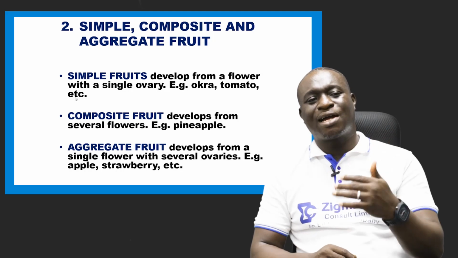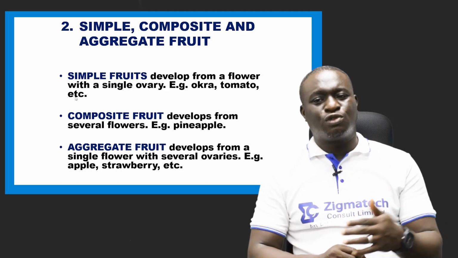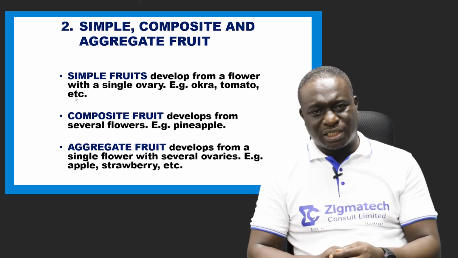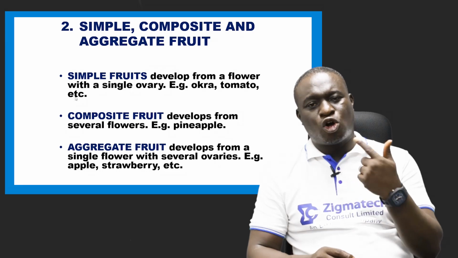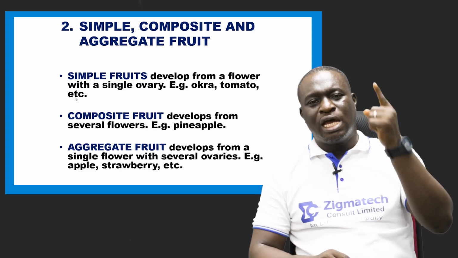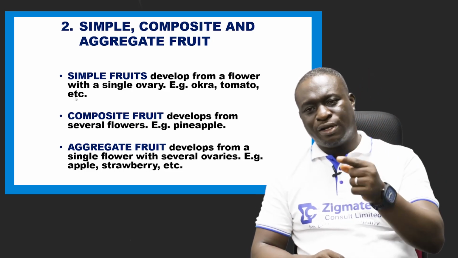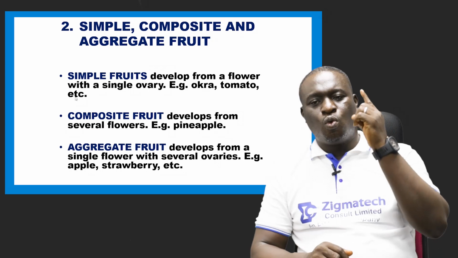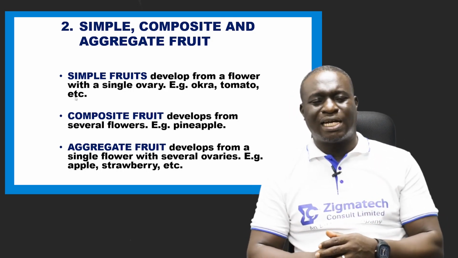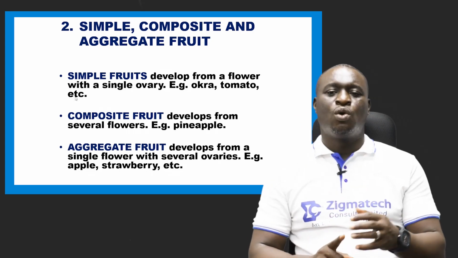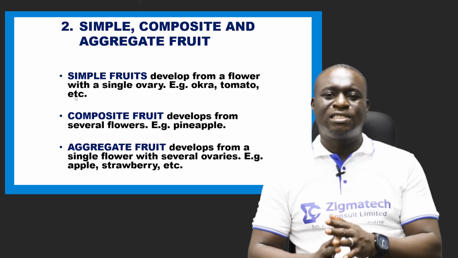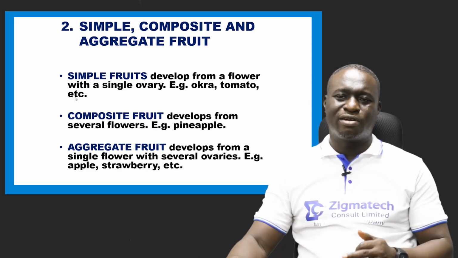Then we also have the aggregate fruits. Now, aggregate fruits develop from a single flower with several ovaries. Aggregate, several ovaries, is almost the opposite of a single fruit or a simple fruit. A simple fruit is one flower, one ovary. But an aggregate fruit is one flower with several ovaries. Examples of aggregate fruits are the apples, the strawberries, and so on. These are simple, composite, and aggregate fruits.